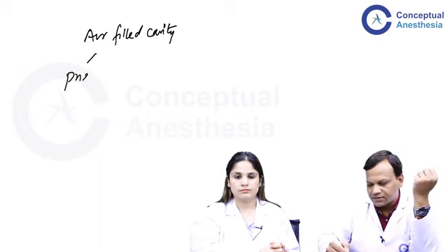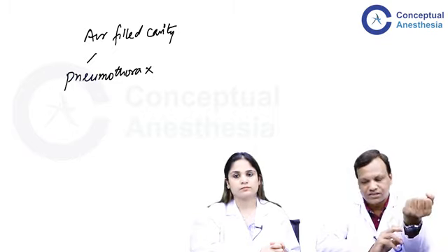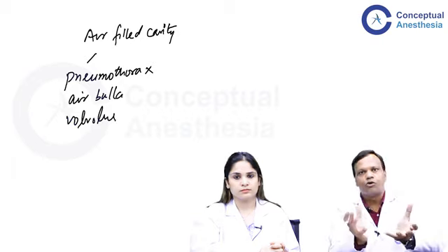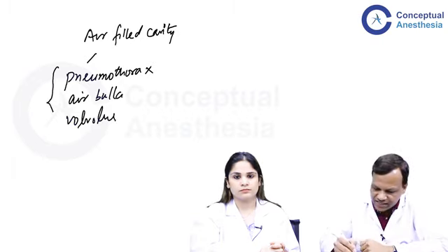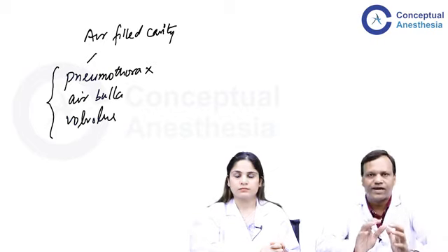So that means wherever there are air filled cavities in the body, there the nitrous oxide may accumulate, and that can increase pressures which can cause problems like pneumothorax. In case of pneumothorax, the cavity is generated, so there nitrous oxide may accumulate, that can increase the pressure. Like when air bullae are present. So anywhere like in volvulus, there is an obstructed intestinal loop. So wherever the air filled cavities are present, nitrous oxide can accumulate, that can cause problems. So we should avoid nitrous oxide.